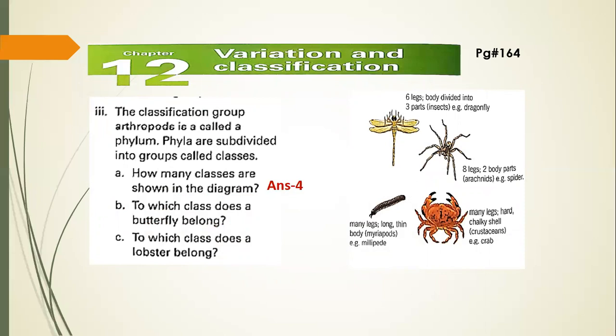Which class does the butterfly belong to? So the butterfly belongs to the insects. To which class do the lobsters belong? So they belong to crustaceans.